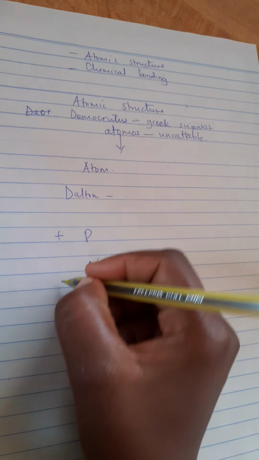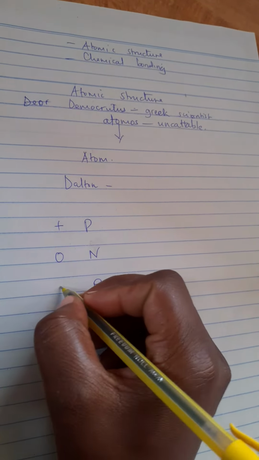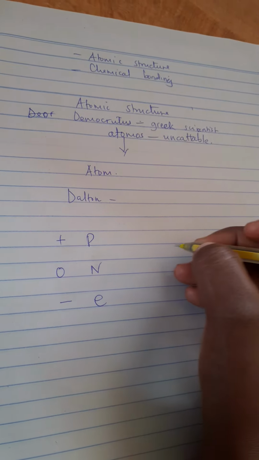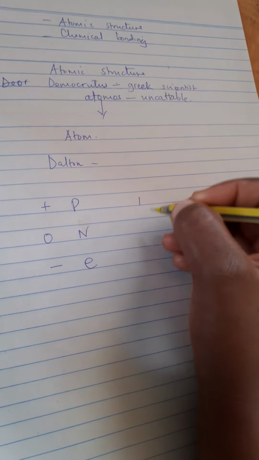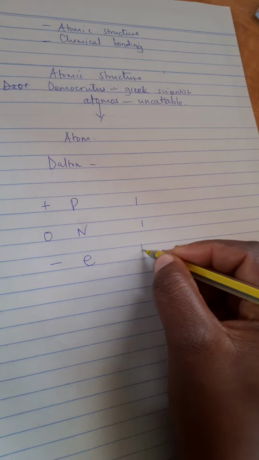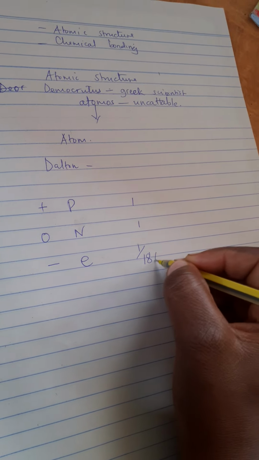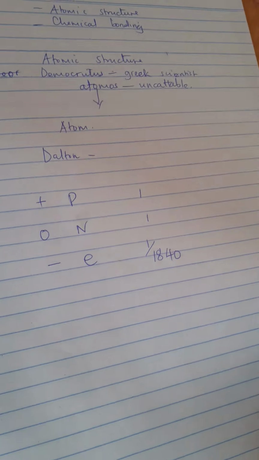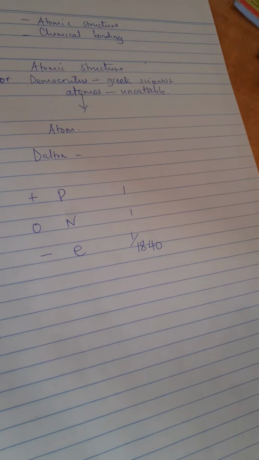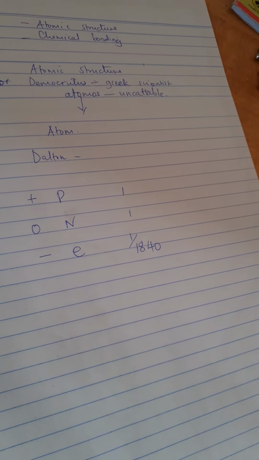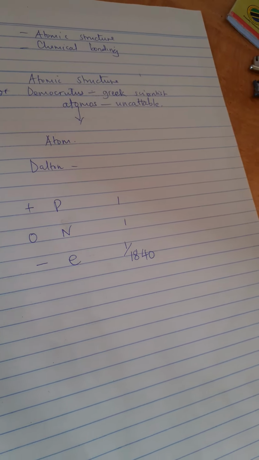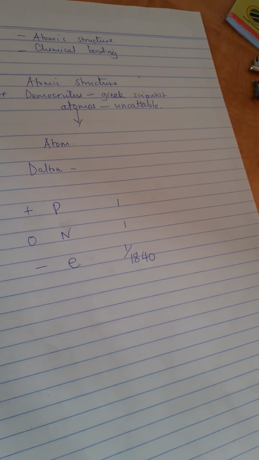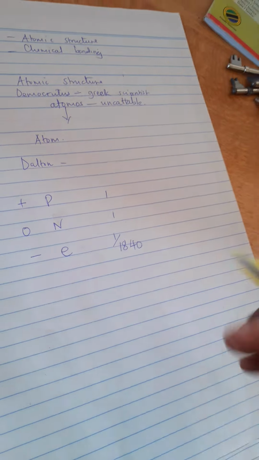Proton is positively charged, neutron is neutral, and electron is negatively charged. Proton has a mass of 1, neutron has a mass of 1, and electron has 1/1840 mass. So matter is made up of atoms, but atoms are divisible into 3 subatomic particles.